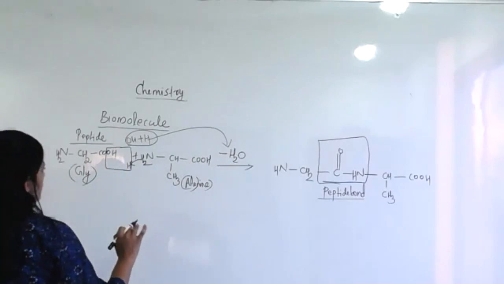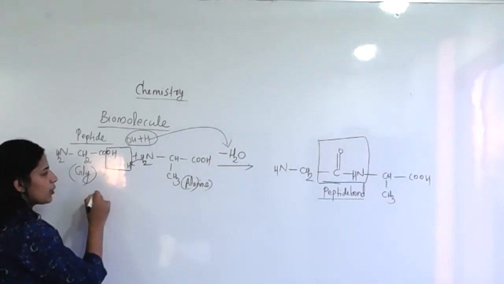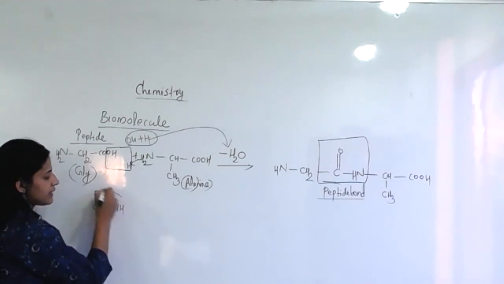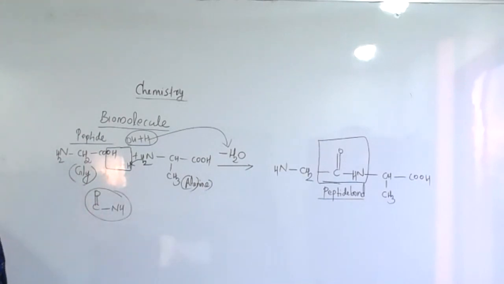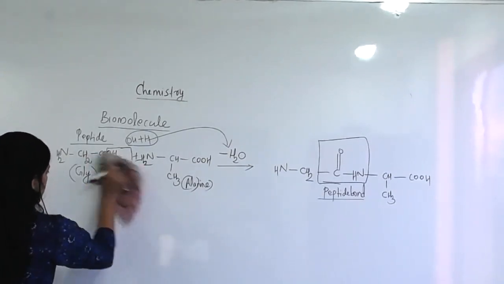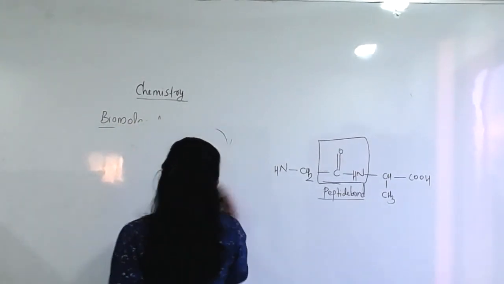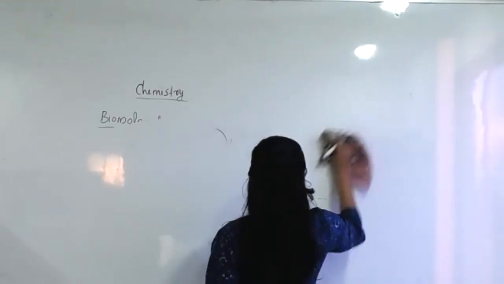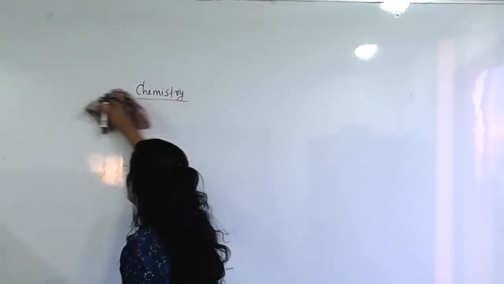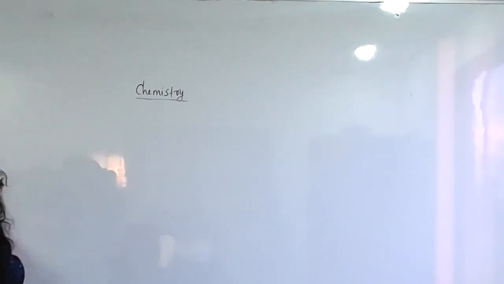So this is called a peptide bond. You can easily find it: a C double bond O group along with an NH. This is called the peptide bond. Okay. Today, the remaining portion is mainly topic-wise discussion. So the CONH link is called the peptide bond.